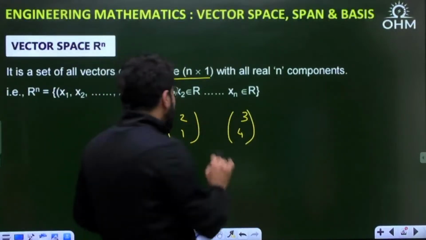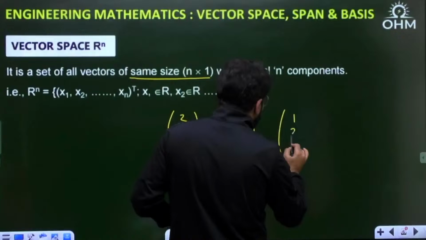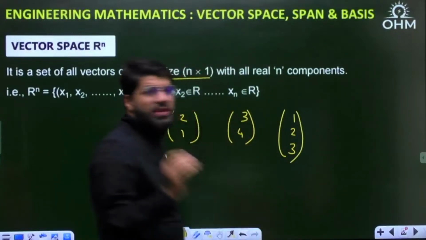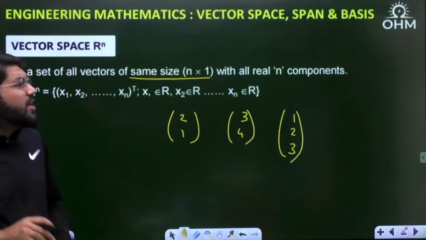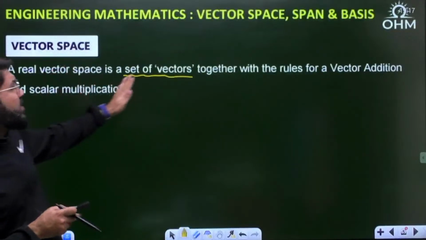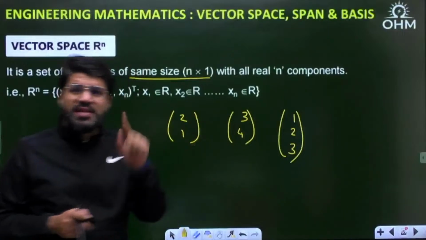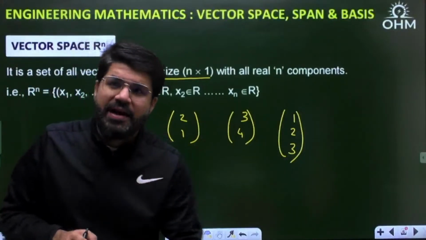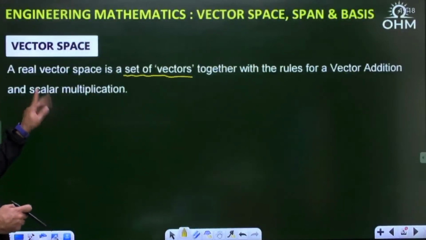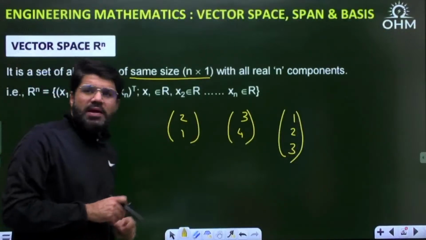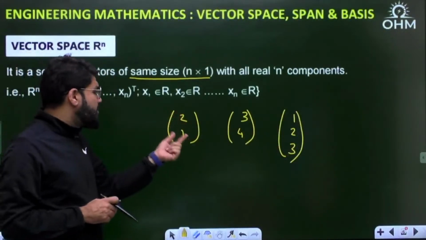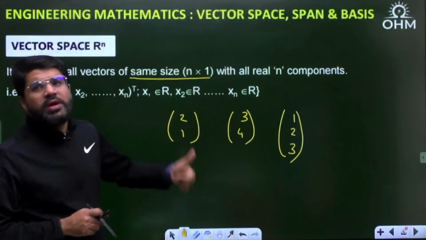Okay, but along with these two, can you add this vector? No, not possible. Vectors of only the same size can be added. So when I say it is a set of vectors with the rules of vector addition, that means if you have any two vectors u and v inside the vector space, they can be added. And also following scalar multiplication. That means if you multiply this vector by any scalar number, the resultant is going to be of the same size.